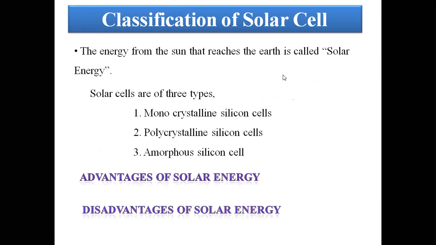Now the advantages and disadvantages of solar energy. What are the advantages? A huge amount of energy is available freely in nature. How much energy is available? 3.7 into 10 to the power of 26 watts, but only 1.7 into 10 to the power of 17 watts reaches the earth's surface. This is still a huge quantity of energy.